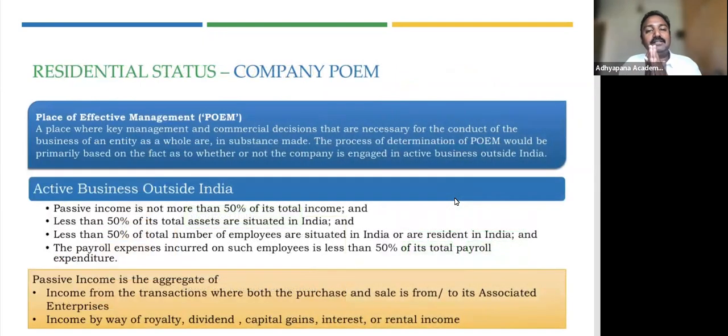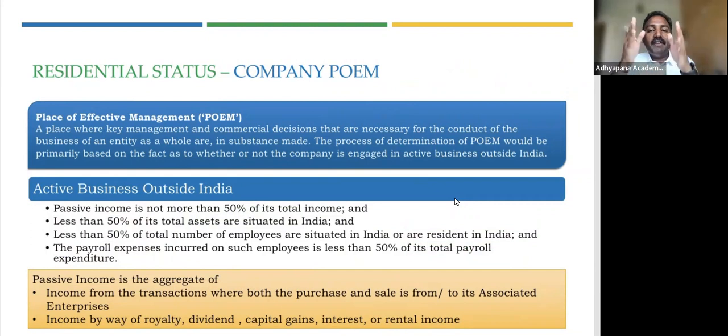So POEM is basically an acronym for Place of Effective Management. Place of Effective Management. So what do you mean by Place of Effective Management? Shall we break it down? So it's a place, right? So the place where effective management. So what do you mean by effective management?